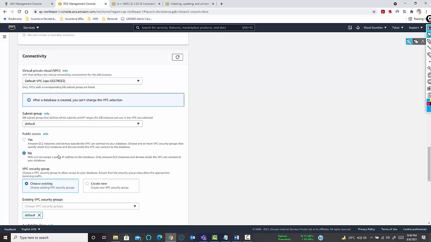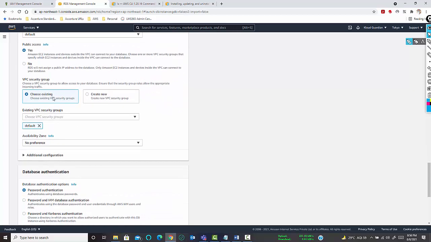Okay. Now, by default, a database should not have public access, right? As per security guidelines, you cannot give public access to the database. You don't want people from the internet to access your database. But since we are showing you in practical how a database works, we will provide it the public access. Otherwise, we will be unable to connect. Okay.